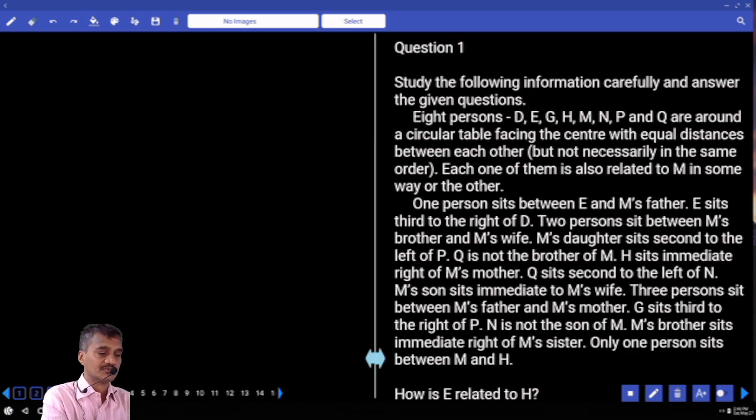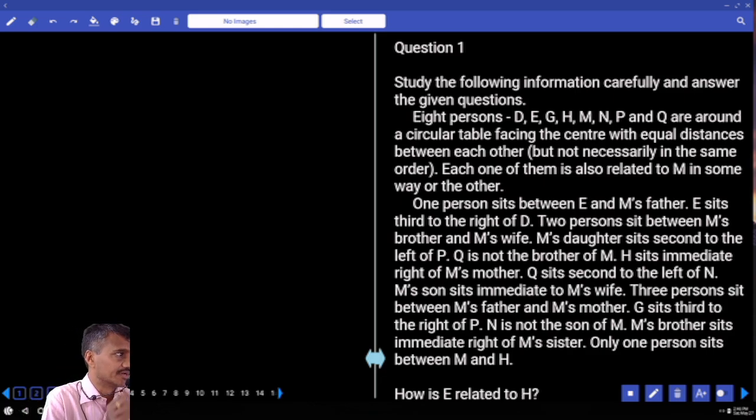Then coming to question number 30, paper number 35, PO prelim, and question numbers 1 to 4. Now in this 1 to 4, how many persons are there? There are 8 persons. Who are those 8 persons? D, E, G, H, M, P, Q. Now these 8 are seated around a circular table. Now tell me whether it comes under the first or the second priority. Now blood relation is included in this one.